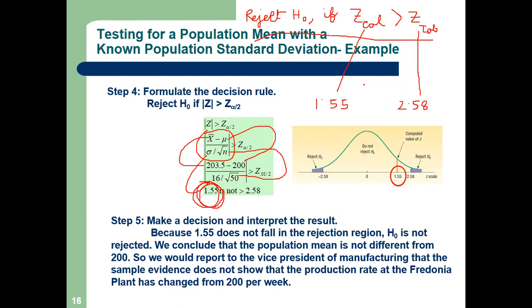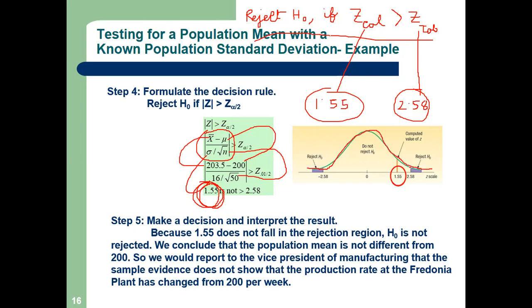Now tell me, our Z cal is 1.55, Z tab is 2.58. Now one thing please remember. Again, as I told you, try to divide the normal distribution into two regions. What are these two regions? Acceptance region, rejection region. No left side, no minus side, no modulus. If you want, you can do, but this is my suggestion. Do nothing. Only try to draw the normal distribution. So I'm drawing here.